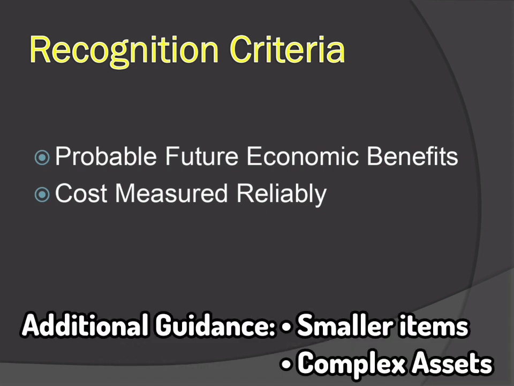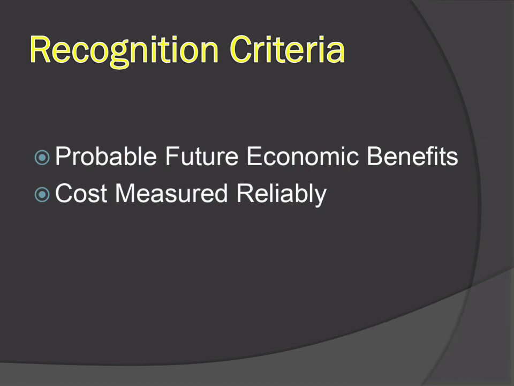Well, there is additional guidance as well. The smaller items such as tools may be classified as consumables, and these are expensed rather than capitalized. Where they are capitalized, they are usually aggregated and treated as one. Further, large and complex assets should be broken down into composite parts and each depreciated separately if the parts have differing patterns of benefits and the cost of each is significant.